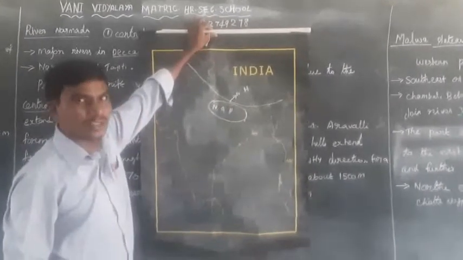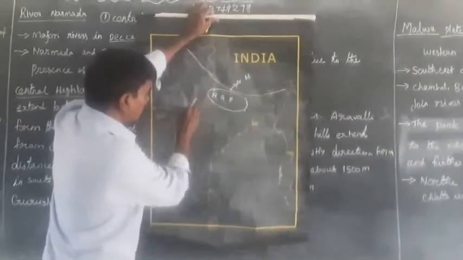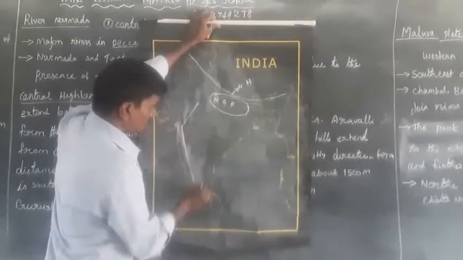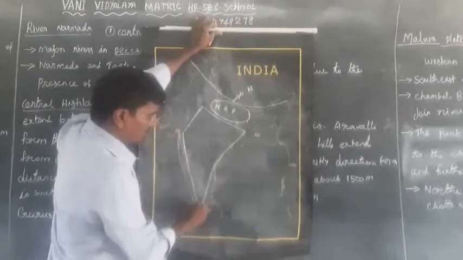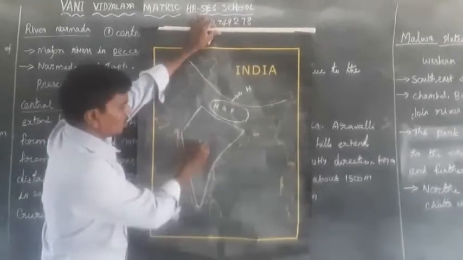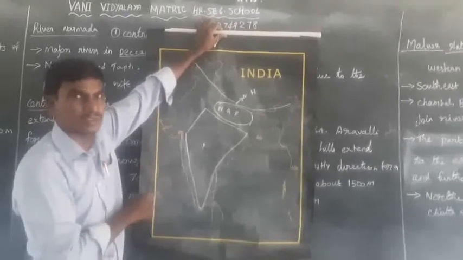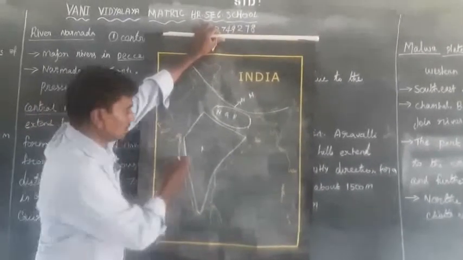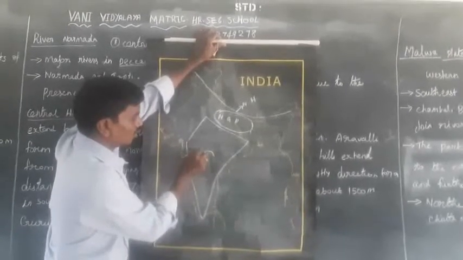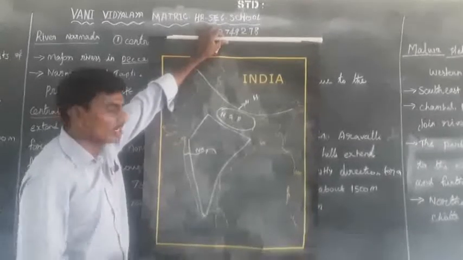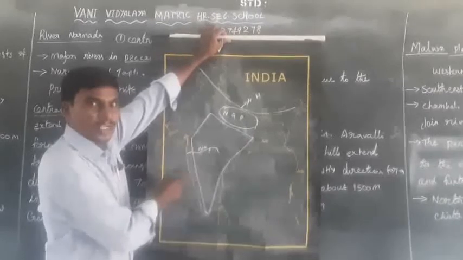After that, now I am going to take the Peninsula Plateaus. It is called the Peninsula Plateaus. The Peninsula Plateaus can be divided into two parts by the Narmada river. The Narmada river divides the Peninsula Plateaus into two parts.